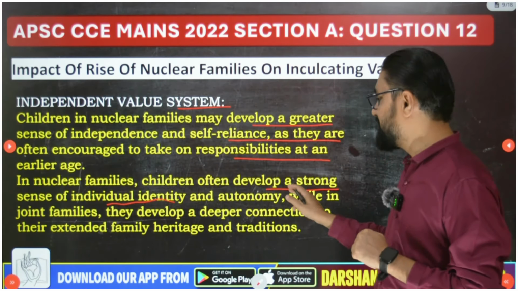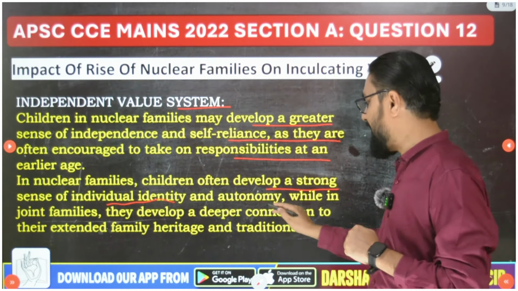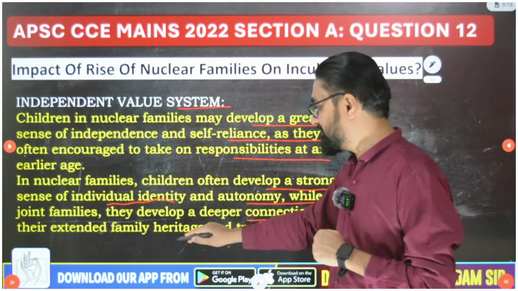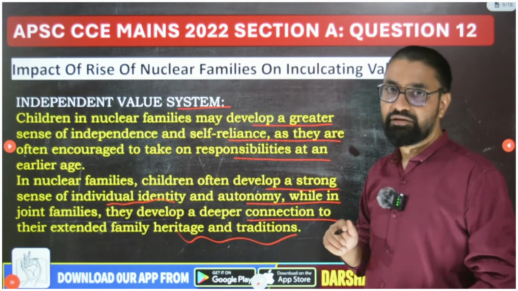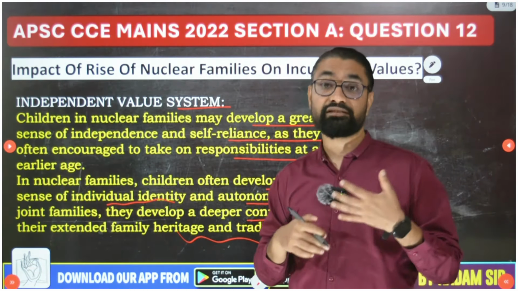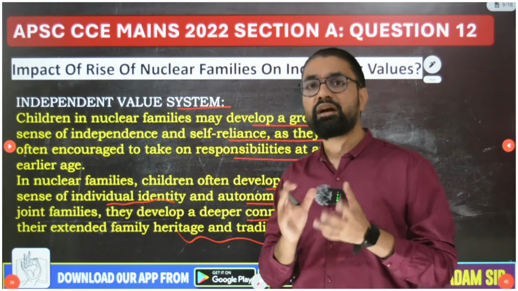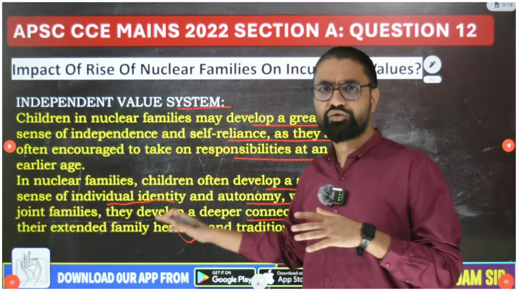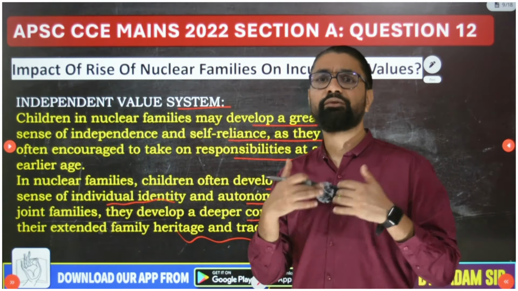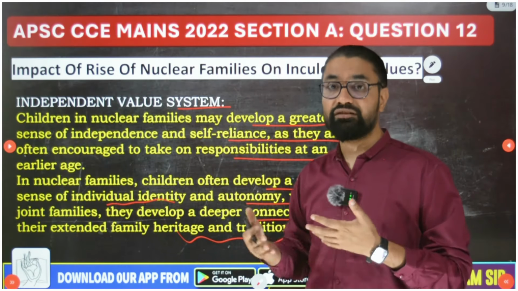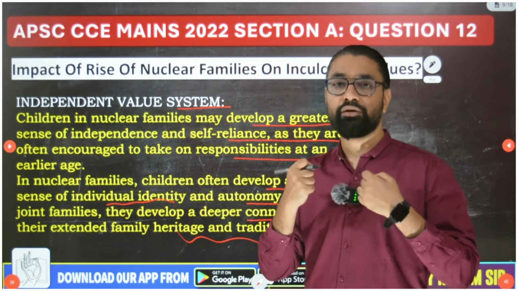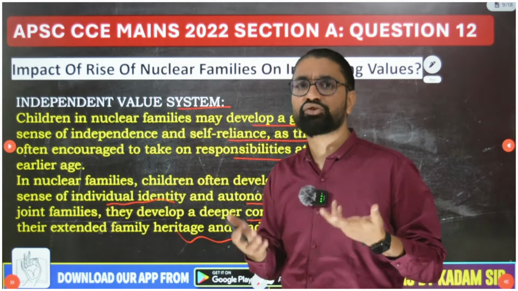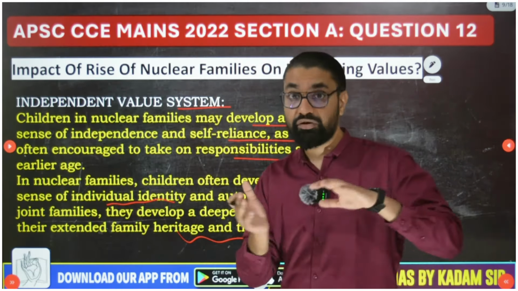So in nuclear families, children often develop a strong sense of individual identity and autonomy, while in joint families they develop a deeper connection to their extended family heritage and traditions. That leads to a little bit of collective orientation, dependency orientation, fatalism, and even conservativeness. But that's not bad as such. You feel proud about your family heritage and culture, you like to be attached to the extended members of your family, having more relatives. That's good. Both have their own advantages, so don't criticize joint family here.